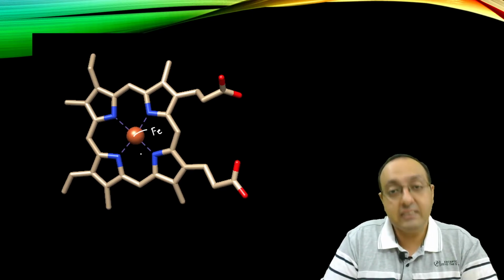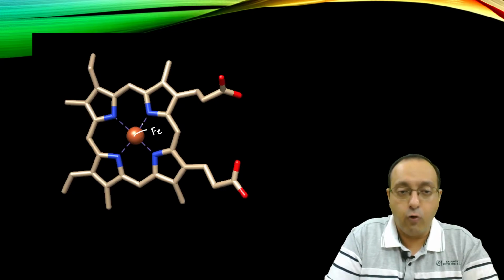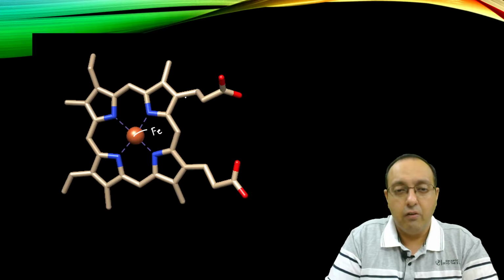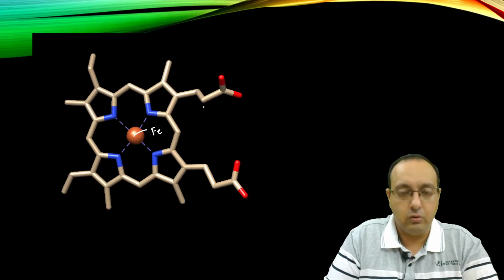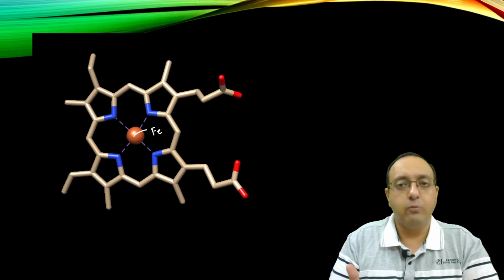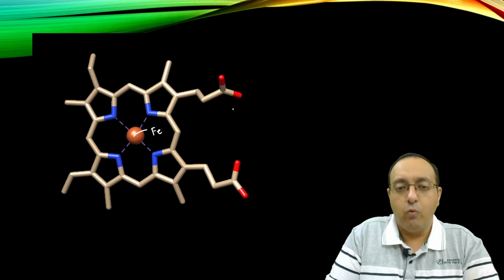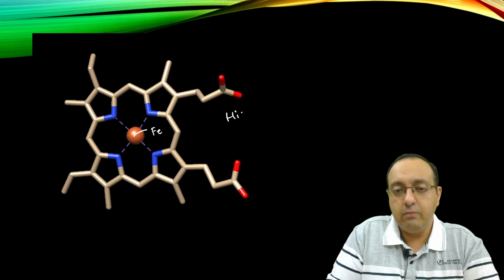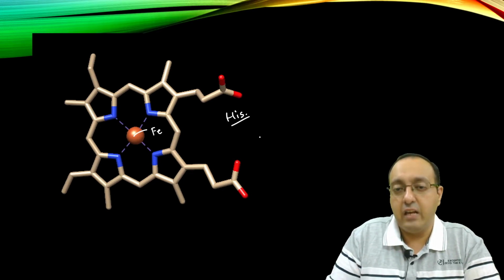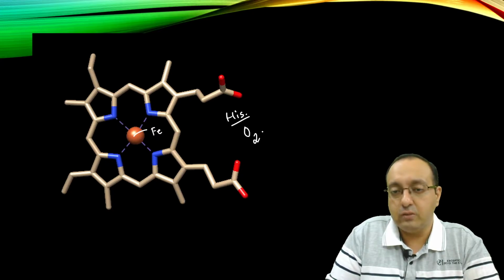It has 6 coordination bonds, 4 with the nitrogens present in the ring molecule, which is very similar to actually chlorophyll molecules. So out of these 6 coordination bonds, 4 are formed to the nitrogens, 1 is to another histidine present in the hemoglobin, and the 6th coordination bond is left for binding oxygen.